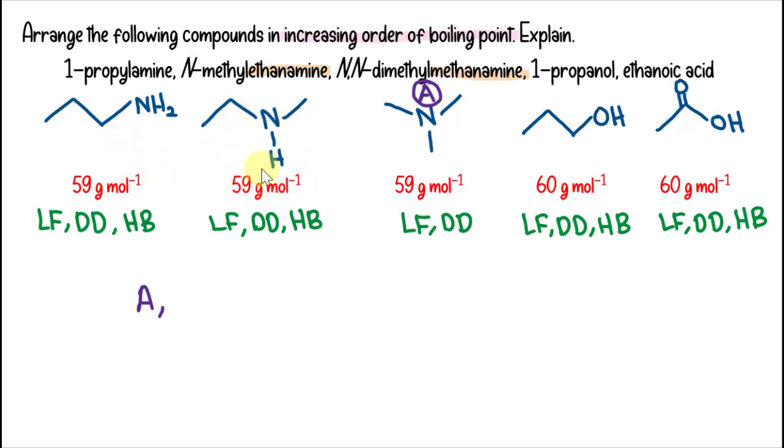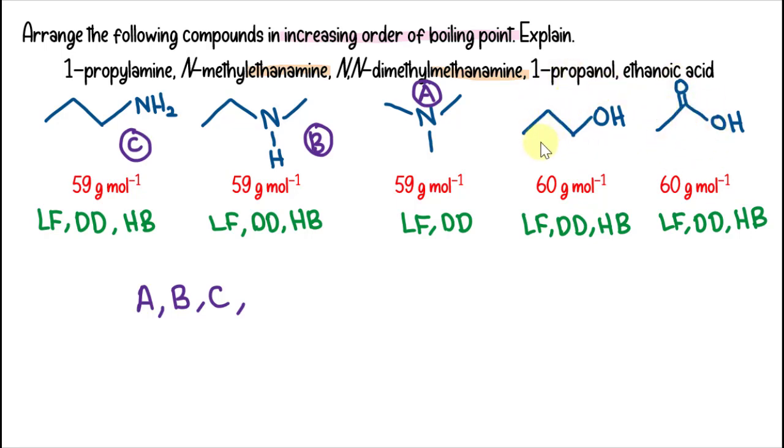Between primary and secondary amines, since primary amines can form more hydrogen bonds compared to secondary amines, our secondary amine becomes compound B and the primary amine becomes C. Between the alcohol and carboxylic acid, the carboxylic acid has the highest boiling point, higher than the alcohol, because it can form stable dimers.